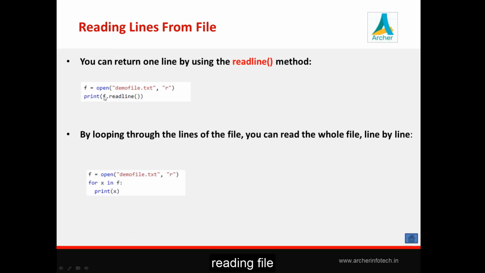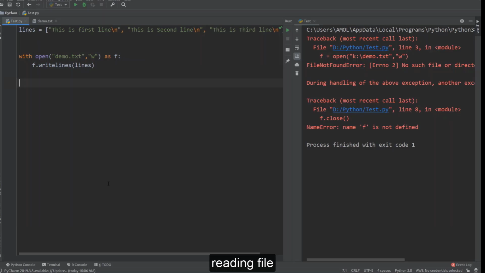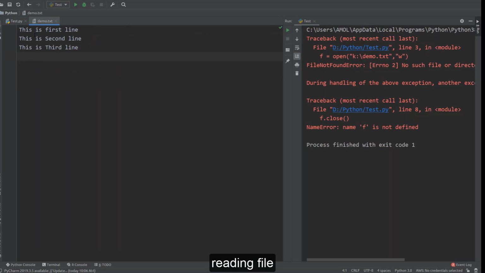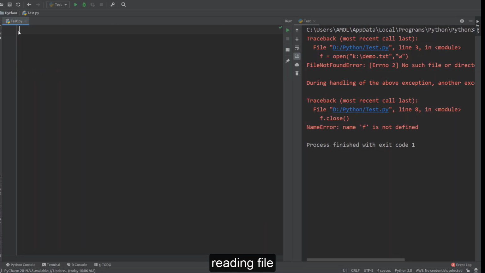Next, you can read by using f.readline, and in the same way you can read by using readlines also. So we'll see all these methods and check how we can read from this file. The current content of this file is these 3 lines: this is first line, second line, third line, whatever. We'll check how we can read it. Now we'll write it directly without using any with or try and finally, but in the ideal case you should write all those things. So here we are opening a connection with the file.